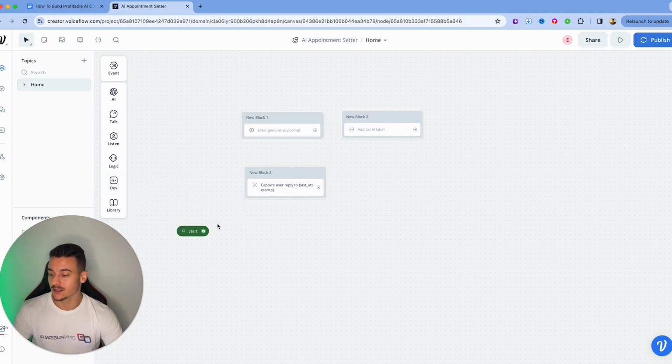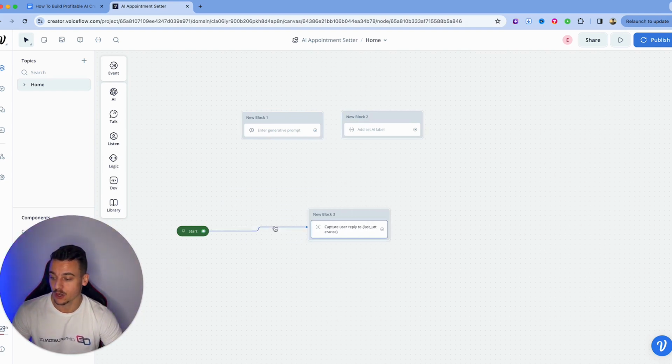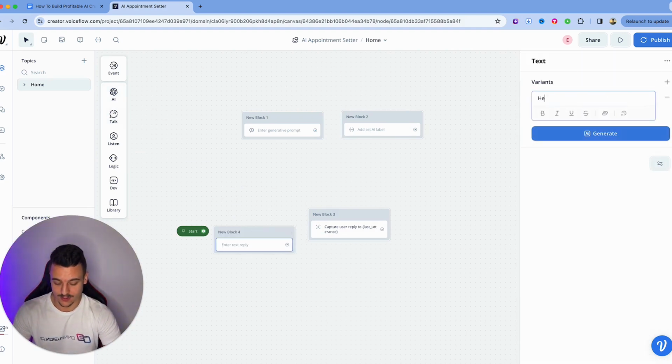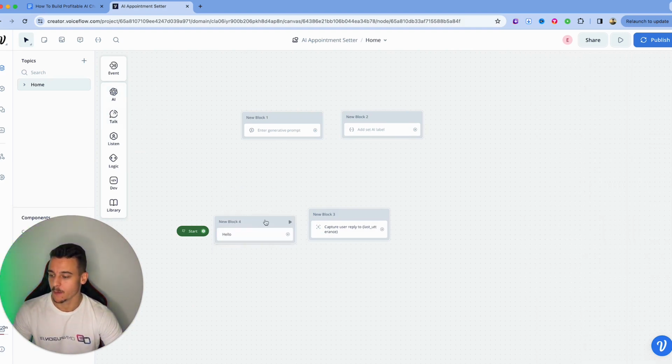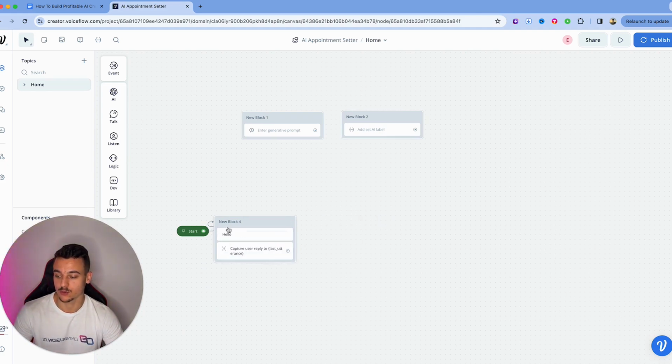Now let me give you guys a simple example of how this works. What we're going to do first is we're going to capture a user reply, or in this case, we're actually just going to say hello first with a text field for demonstration purposes. From here, we're going to capture the reply of the user. You can drag and drop these blocks right down here.